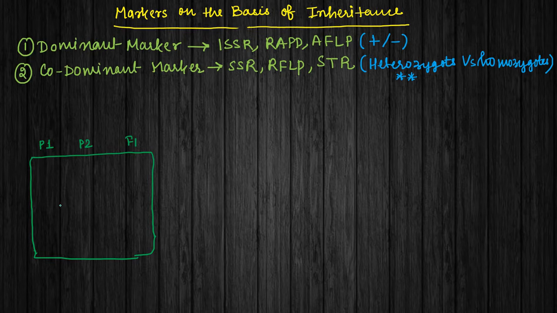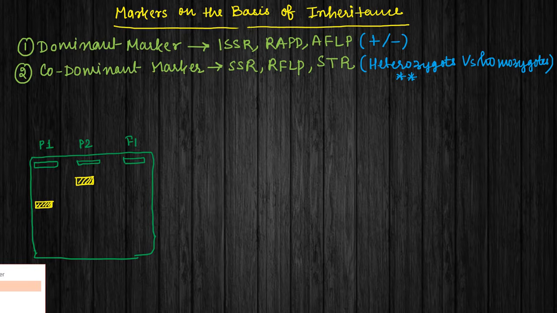Let's consider that from parent 1 we are getting this band, let's shade it, and there is one band here that we are getting from parent 2. Here will be the wells. This is a well where the DNA will be loaded. So this is a picture of the gel.